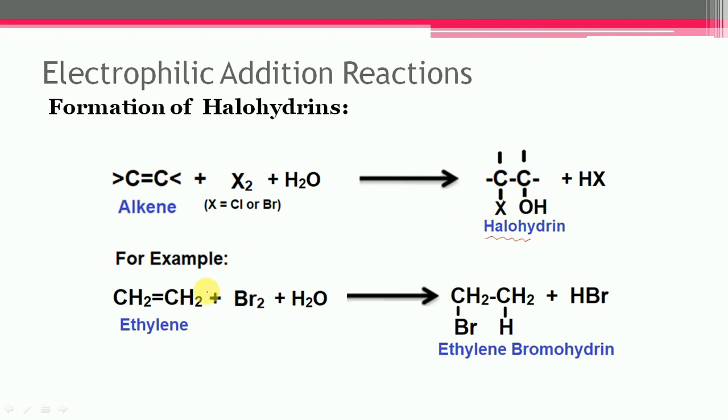So let us see an example. For example, bromine and water are added to ethylene. In this case, ethylene bromohydrin gets formed. This carbon has the OH group, and this carbon has the bromine atom.